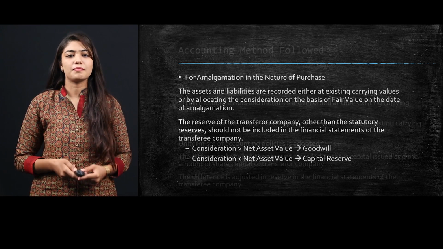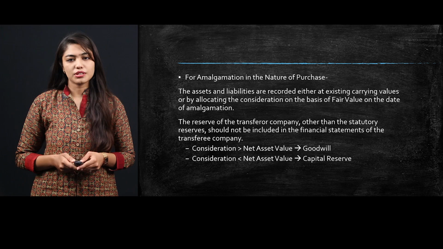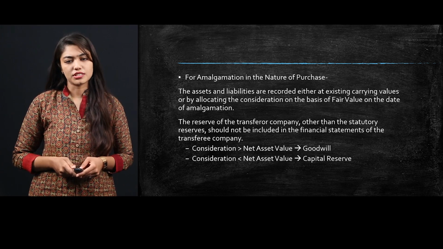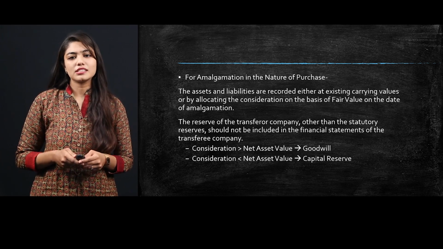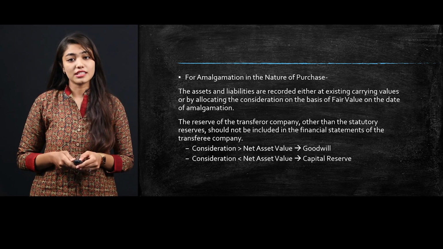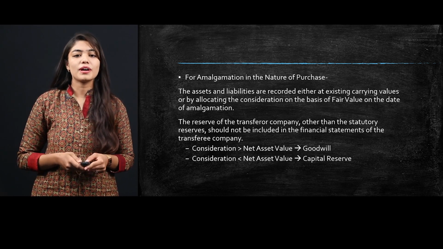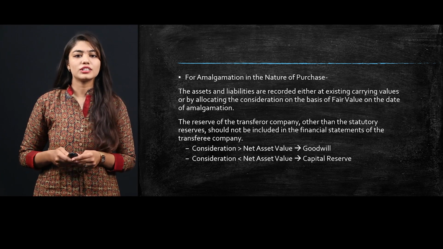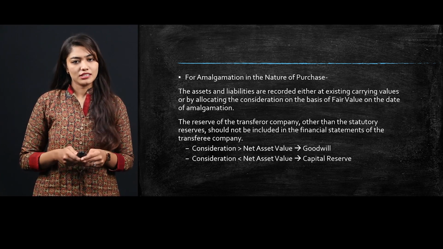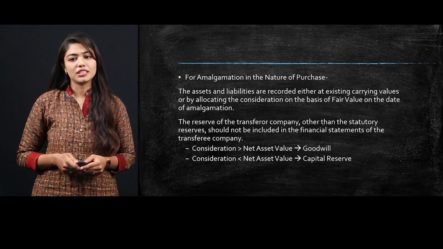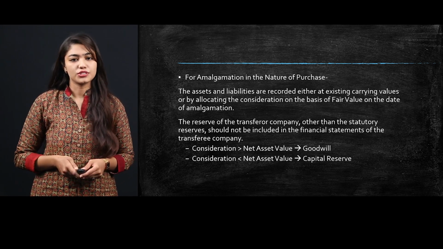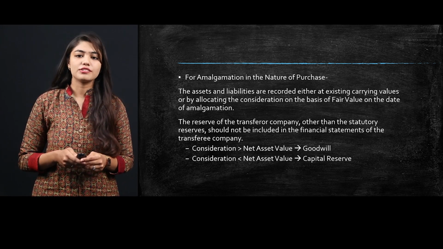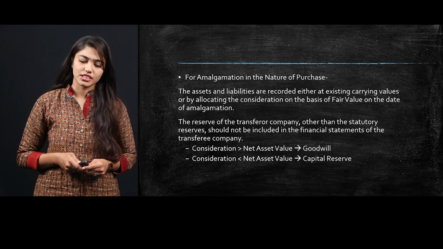Now let us see the accounting for amalgamation in the nature of purchase. The assets and liabilities are recorded either at existing carrying value or by allocating the consideration on the basis of fair value on the date of amalgamation. The reserves of the transferor company, other than the statutory reserves, should not be included in the financial statements of the transferee company.